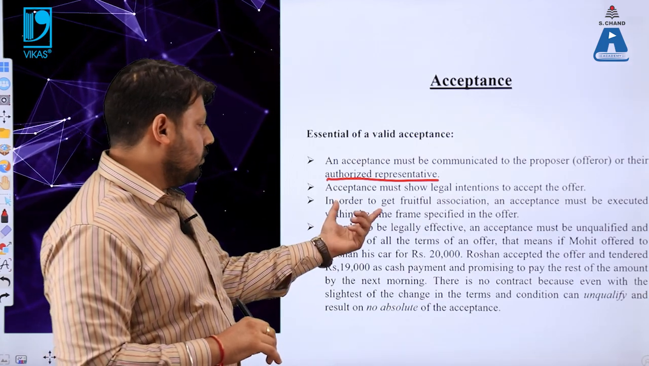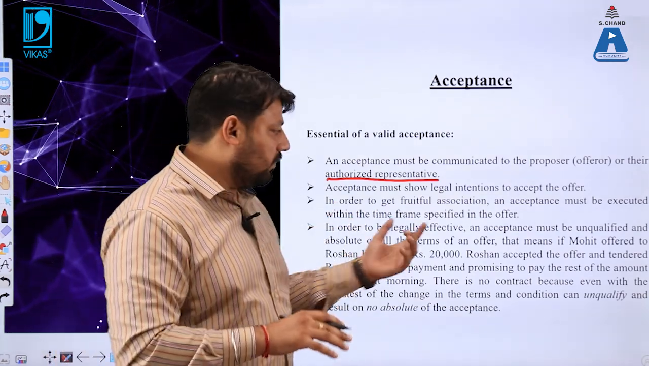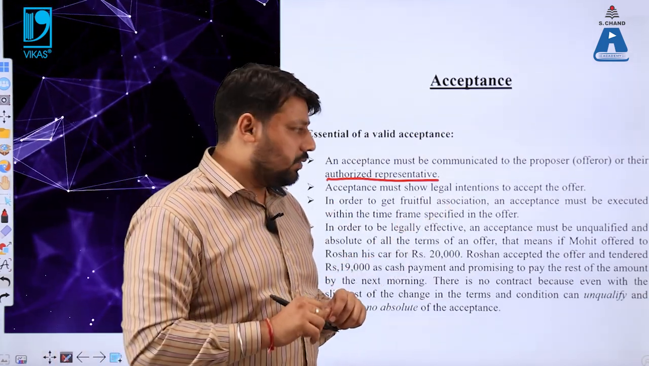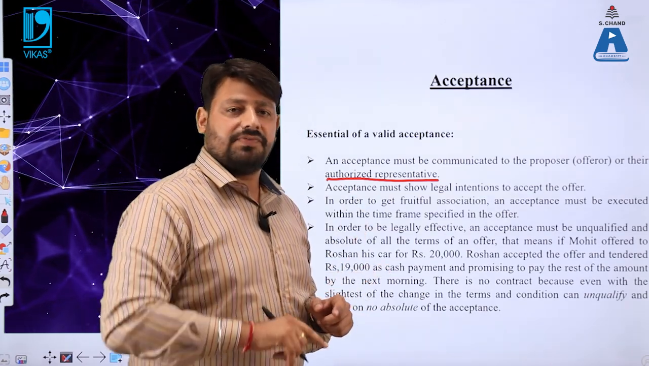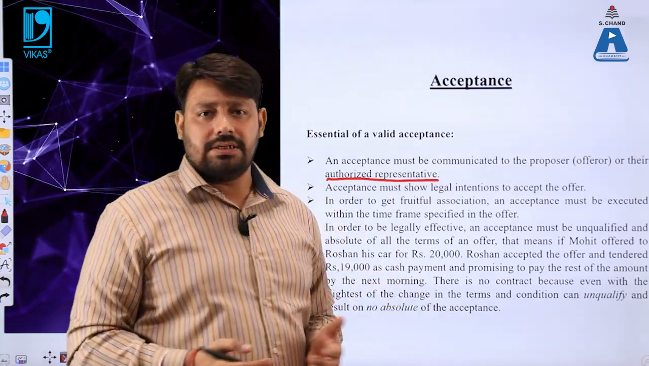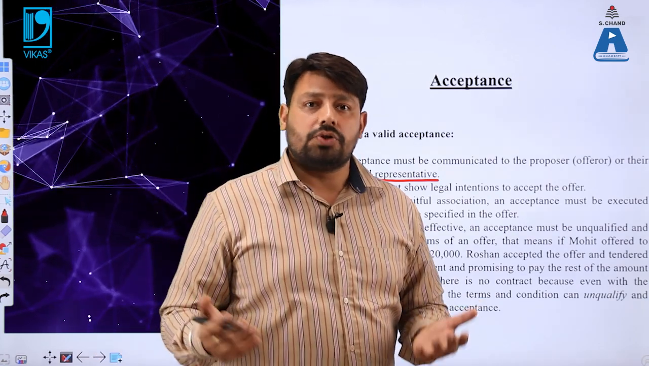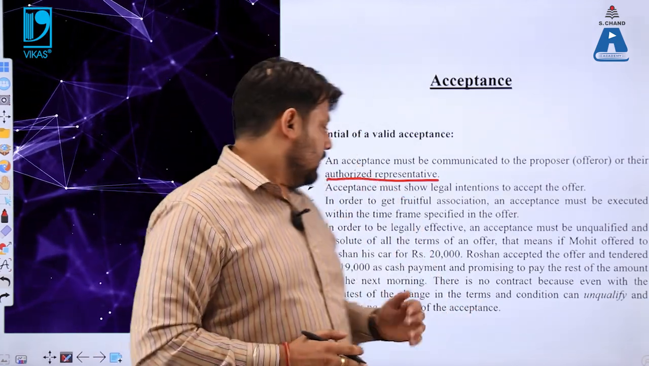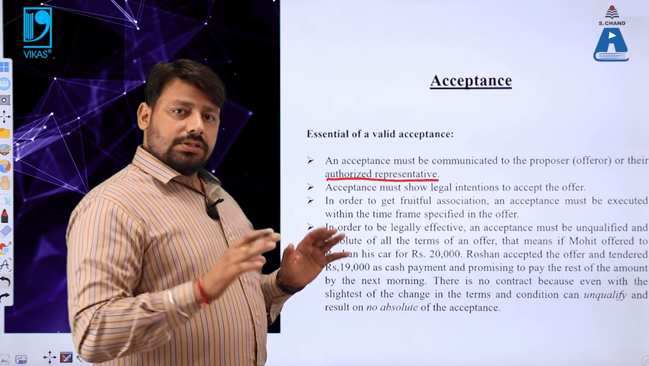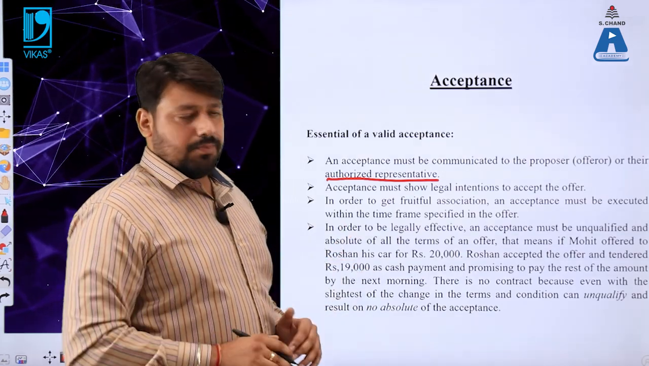The next point, which is absolutely clear to you now. So in order to have a fruitful association, acceptance must be executed within the time frame, which is always very important, and we absolutely understand that time never stops. Time is really very important. Next point, which is not the least point but it is a very important point.